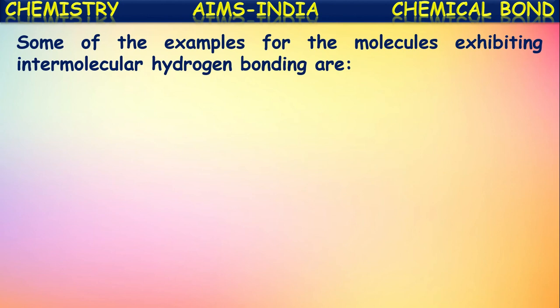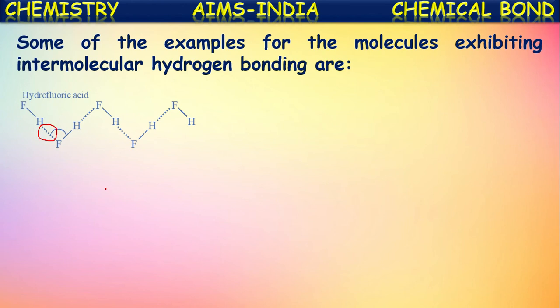Some of the examples for the molecules which exhibit this intermolecular hydrogen bonding are hydrogen fluoride, which is also called hydrofluoric acid. In this also, the electropositive hydrogen atom of one molecule will be attracted by the electronegative atom of another molecule in HF. This bonding is called intermolecular hydrogen bonding.